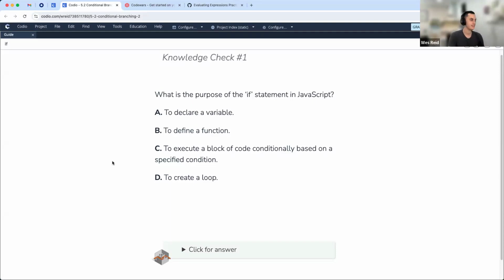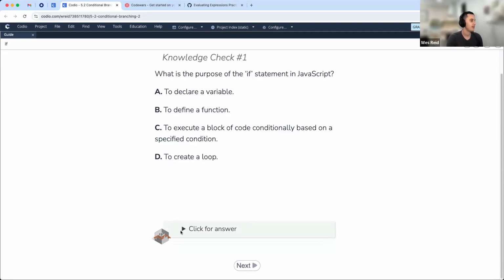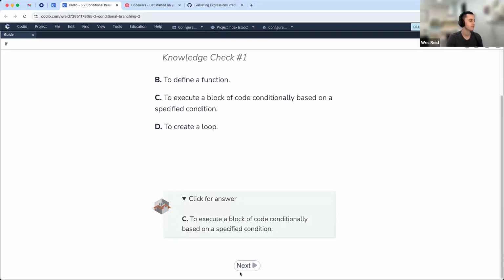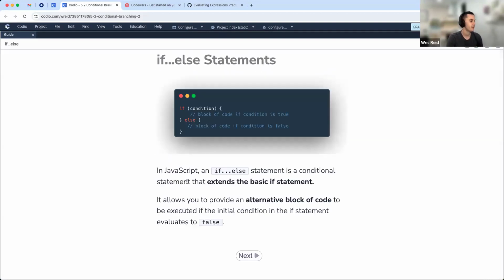Yeah, right. Excellent. And let's see. We want to execute a block of code conditionally based on specified condition. All right, cool. Let's complicate that if statement. As it just was saying, really wanted to add an else statement there, right? In this case, we want to be able to perhaps do something different if the condition is false. So our if else statement will allow us to do that.